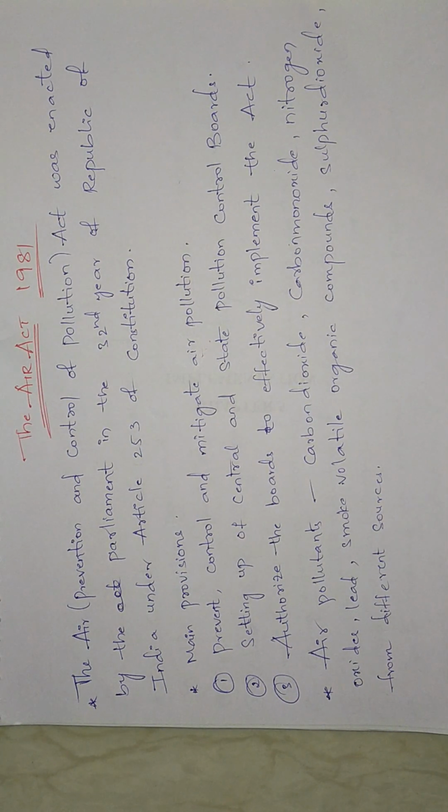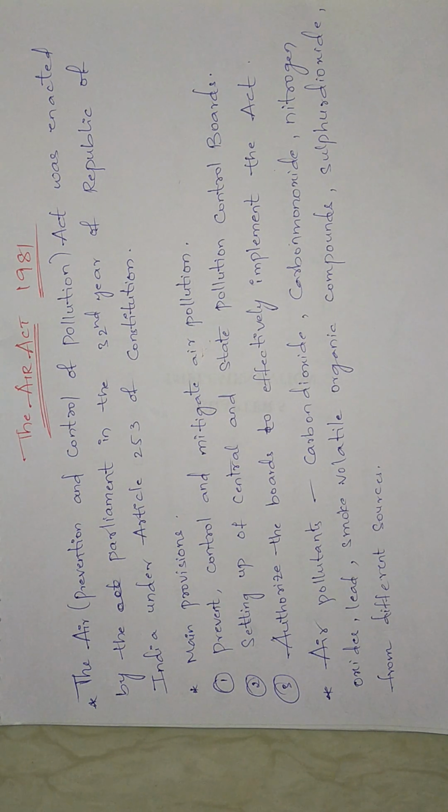The different types of air pollutants are carbon dioxide, carbon monoxide, sulfur dioxide, nitrogen oxides, lead, smoke and volatile organic components. These are generated from different sources, right? Like industries, power plants, automobiles, etc. Under this act, if any industry, power plant or automobile needs to be set up, then they should get consent from the state or central board prior to setting up.